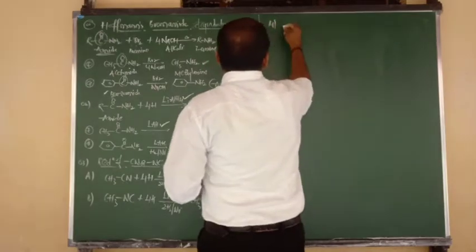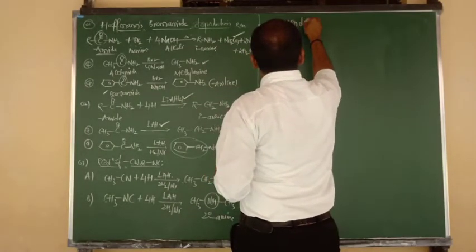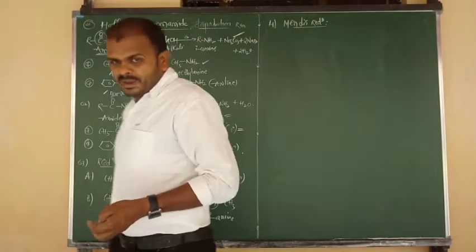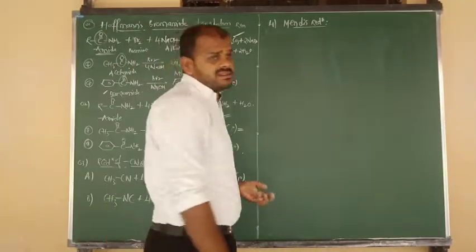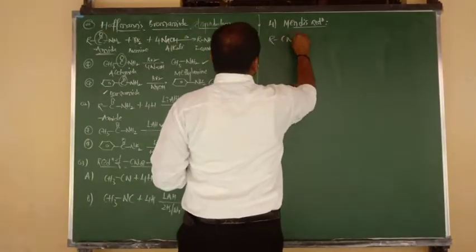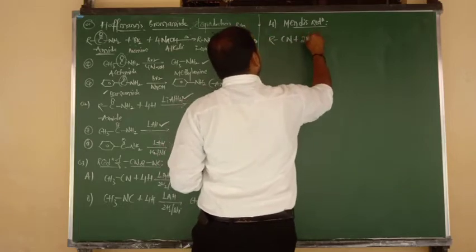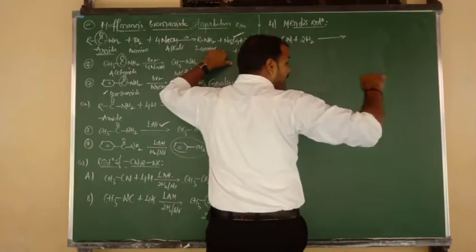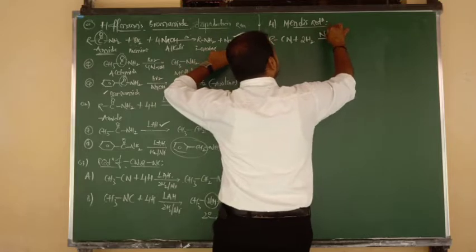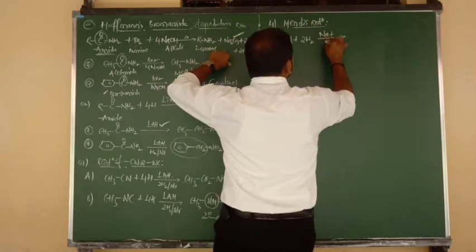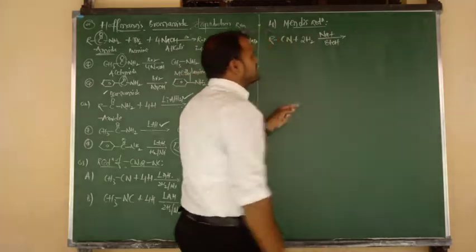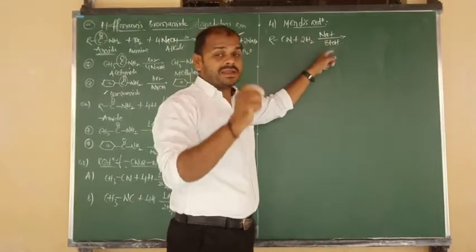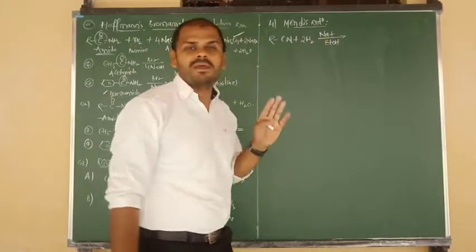And method number 4 is nothing but Mendius reduction. Important question, repeated so many times. What is meant by Mendius reduction? Reduction of cyanides, that is, the C≡N bonded to R, undergoes reduction, addition of 2 moles of H2. So cyanides are reduced by using a suitable reducing agent. What is the reducing agent of Mendius reaction? Sodium plus ethyl alcohol, sodium plus C2H5OH. So cyanides upon reduction with sodium in presence of ethyl alcohol again give primary amines.